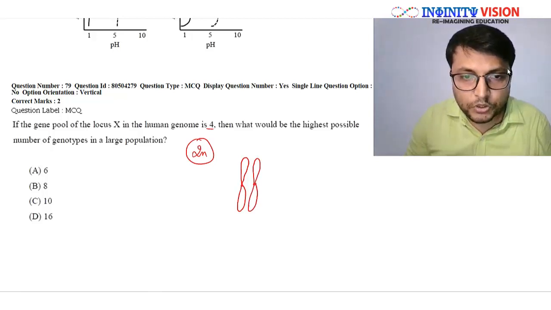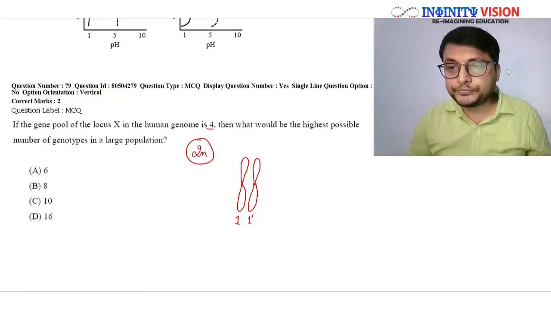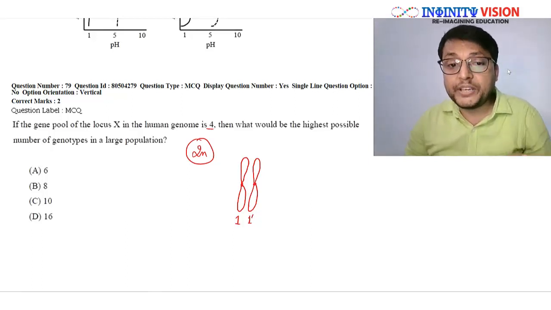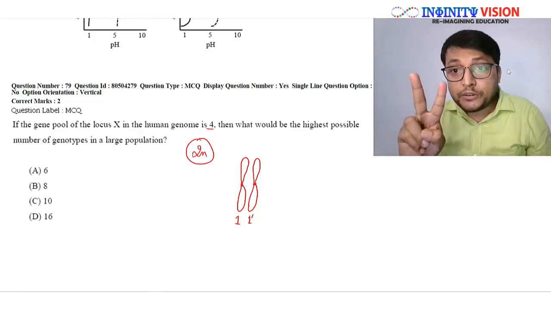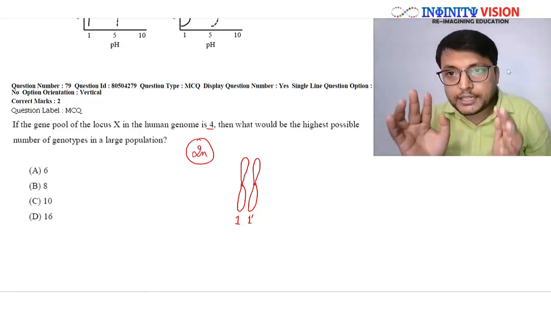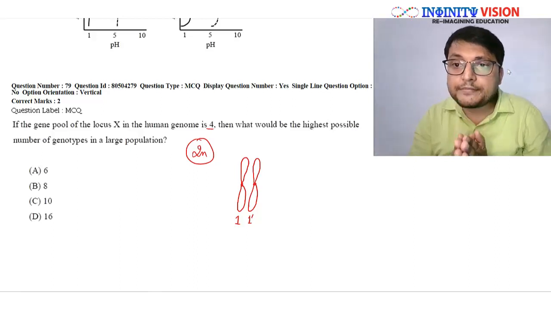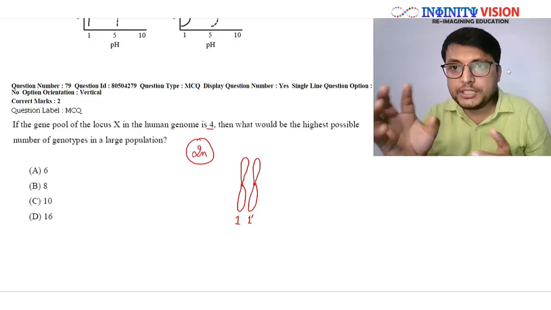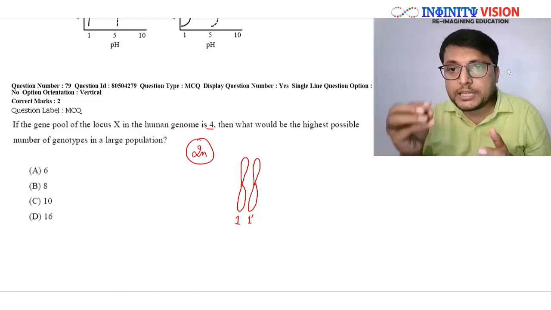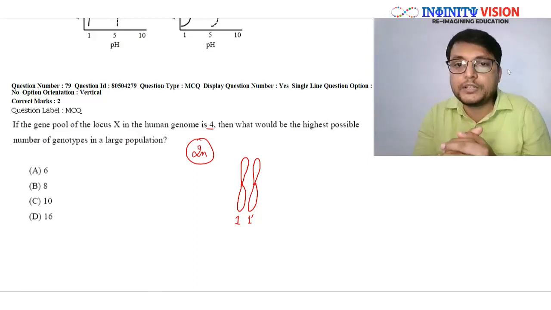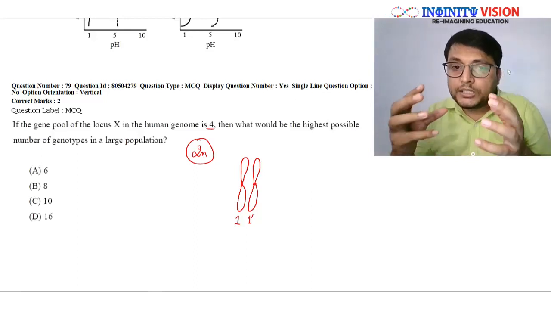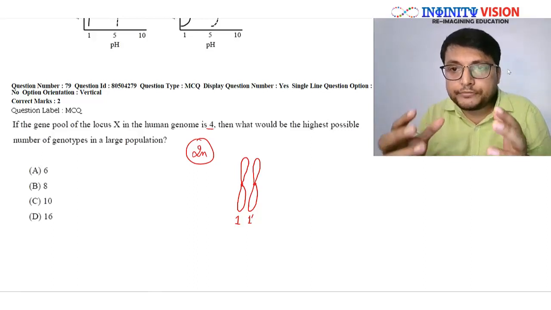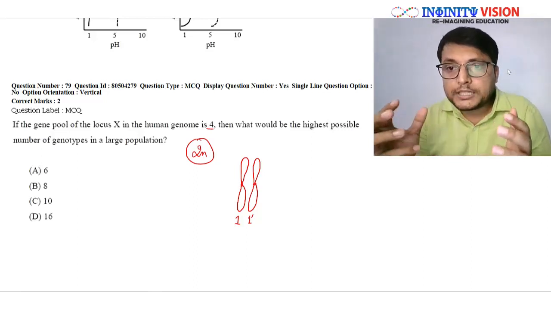Okay, that we call a homologous pair. Suppose this is chromosome number 1, so this will be 1 prime, right? This is the homologous pair. These are 2 chromosomes which are similar, not identical, they are similar. They have the same type of genes, not the same alleles, but the same genes at each locus, the same number of genes, same type of genes, same arrangement of genes, and therefore the size, shape, function, everything of these 2 chromosomes will be almost the same.